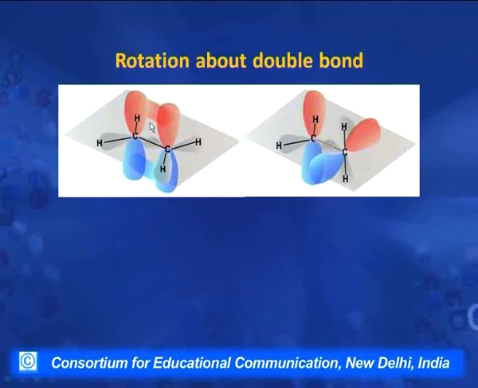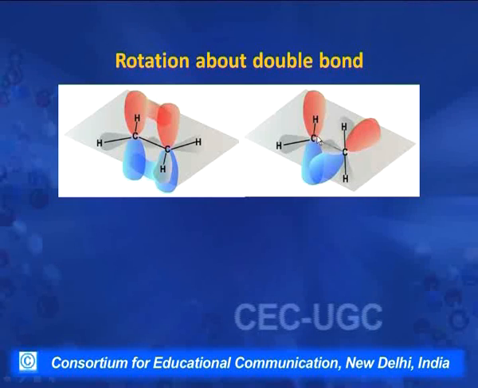If I want to rotate this carbon on this axis, what should happen? This overlapping must be abandoned, which means this pi bond must break. Only then will this p orbital come in this plane, and now rotation is possible across this axis.